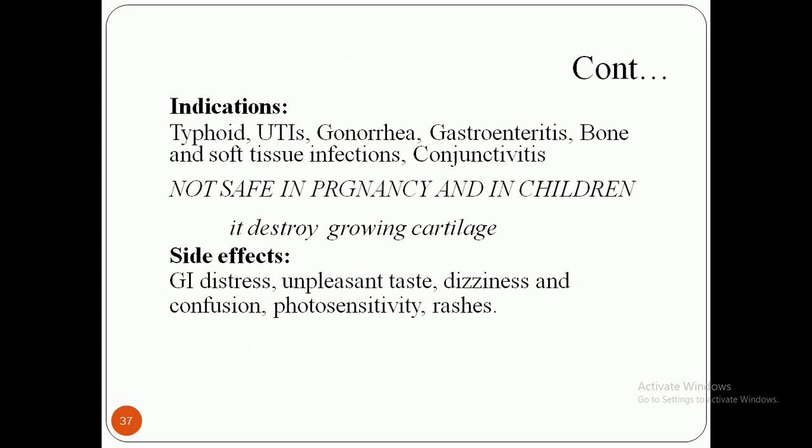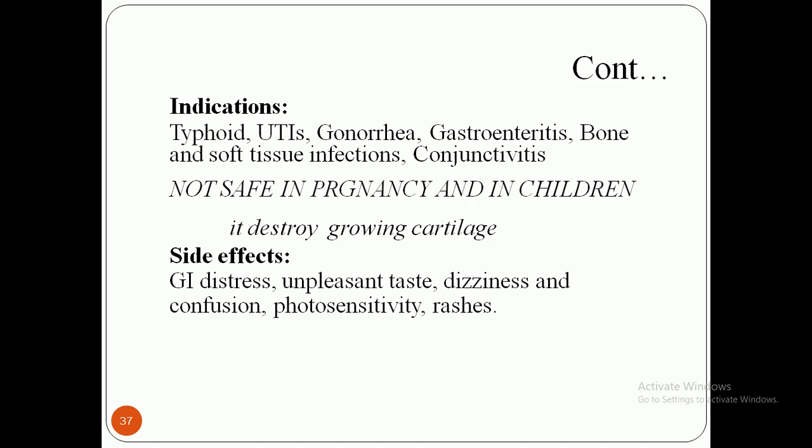So now let's come toward the pharmacokinetic profile and the indications of fluoroquinolones. They are widely used in the treatment of typhoid, which is caused by Salmonella typhosa.